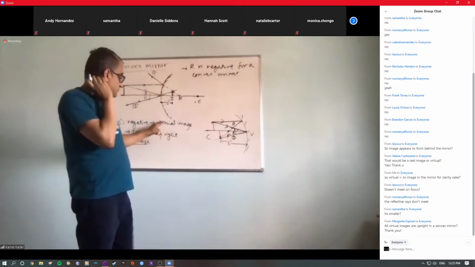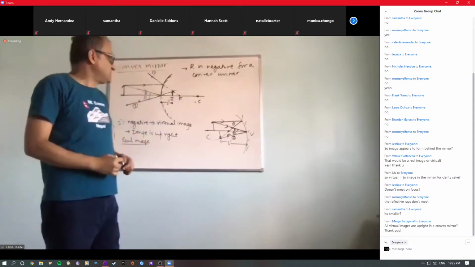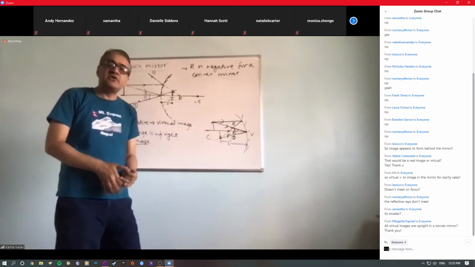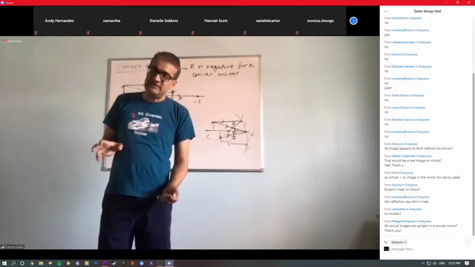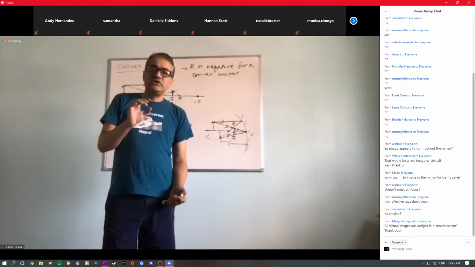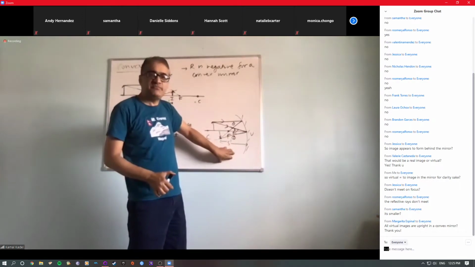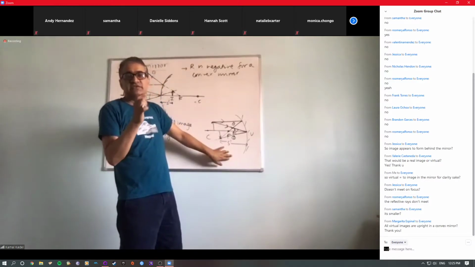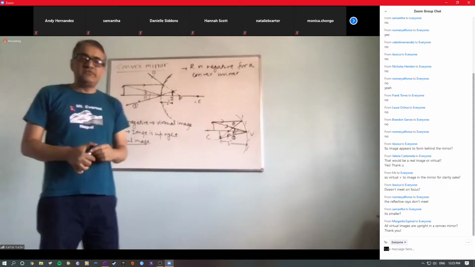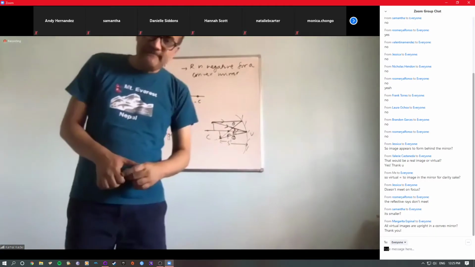But these two conditions are always true for a virtual image. It doesn't matter whether it is produced by a convex mirror or a concave mirror. A convex mirror always produces a virtual image. A concave mirror can produce a virtual image only in one condition, and I'll show you later. A concave mirror mostly produces a real image, but in one situation it will produce a virtual image. But no matter which mirror is producing a virtual image, these two are always true. You understand my point? Good.